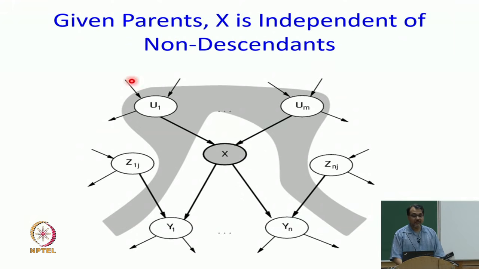So, what are the non-descendants? Parents of u1, parents of u2, their parents, and the zi's also. I am conditionally independent of the zi's also, but I am not conditionally independent of the yi's, which are my children. If I know about yi, I also get to know about zi.